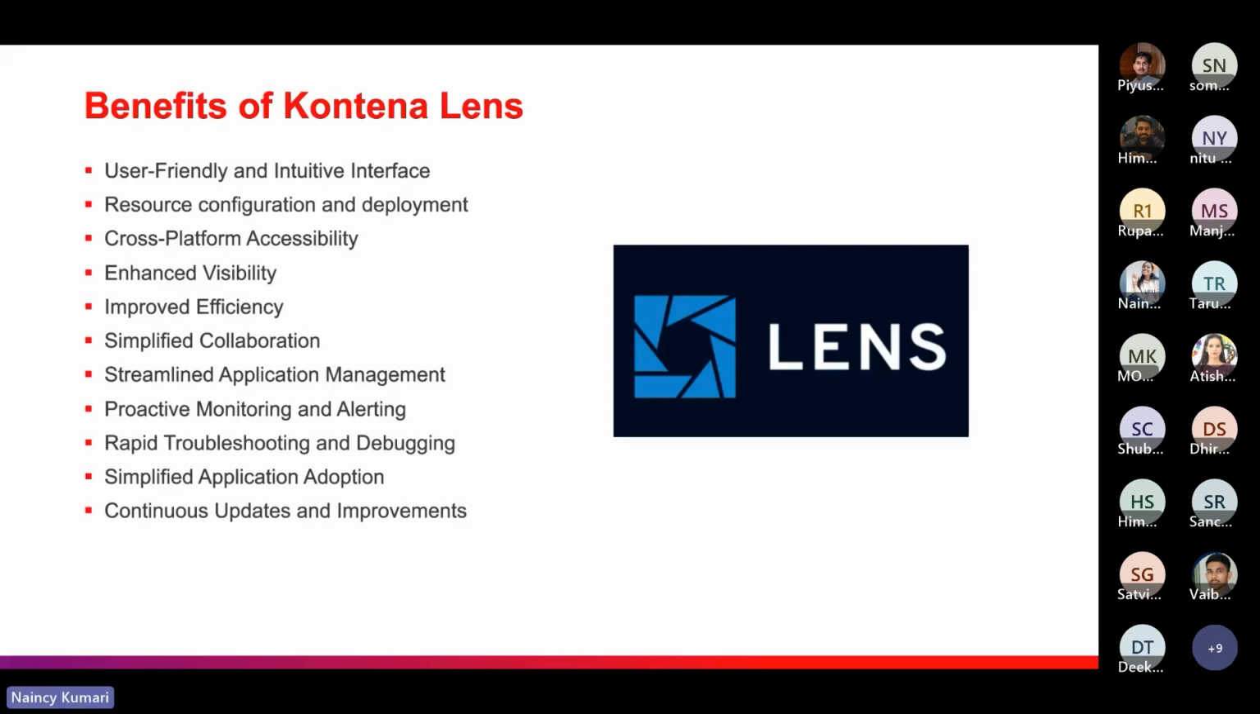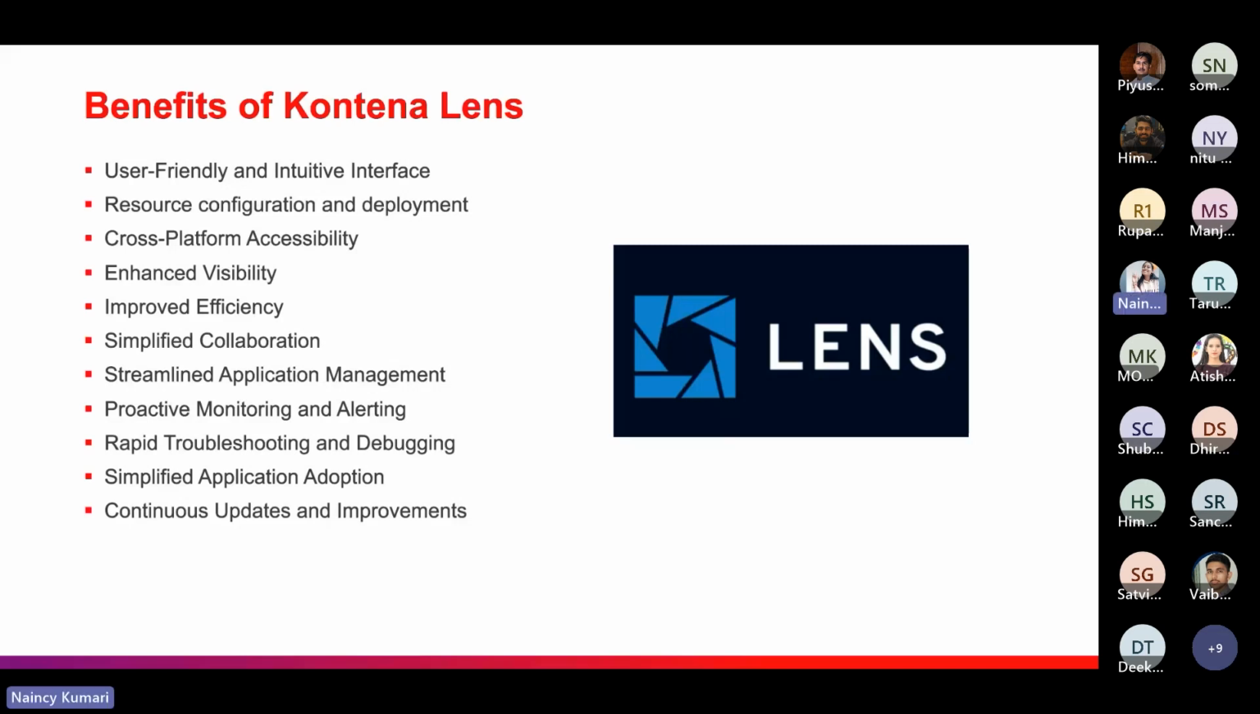The next benefit is simplified application adoption. So here I can say Container Lens offers an application catalog and Helm chart repository. So you can easily deploy your application. We can easily discover, deploy, and manage our application without needing to configure them from scratch. So we don't have to do anything from scratch. It gives you a template, and there you can easily click on the create button, and we can easily create our resources. Click on the deploy button and we can easily deploy our resources. So this is how it simplifies our application adoption process.